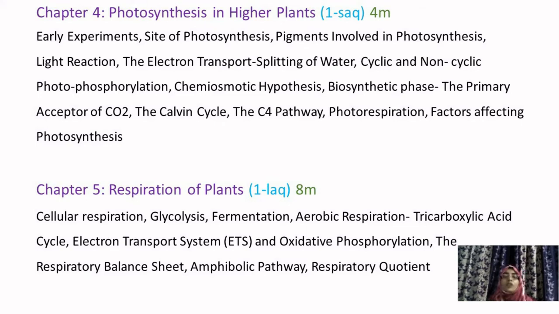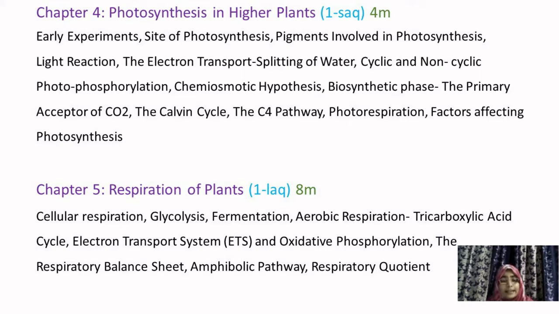Usually we know that photosynthesis takes place in the leaves, so particularly in the leaf, where does it take place? What are these photosynthetic pigments, and how does photosynthesis help plants to produce more food materials?